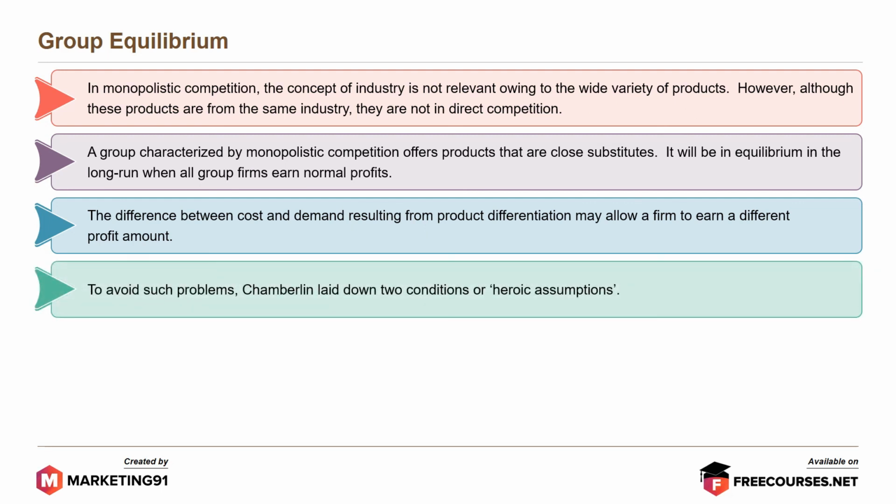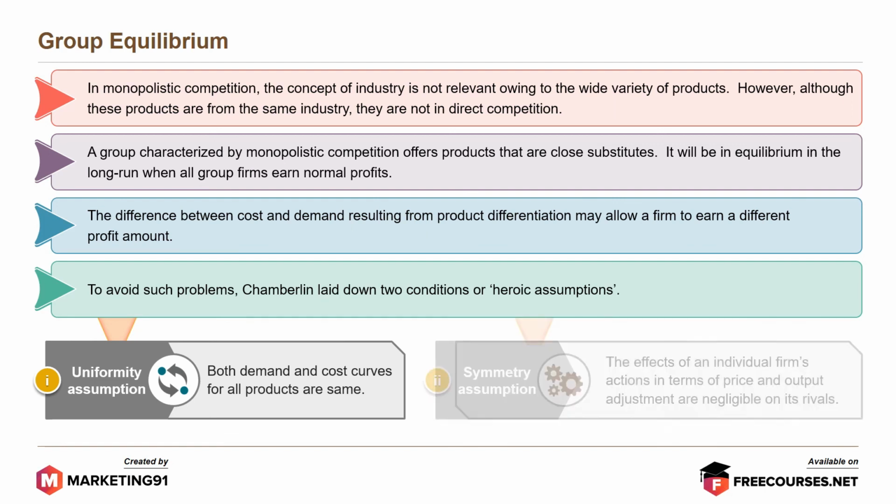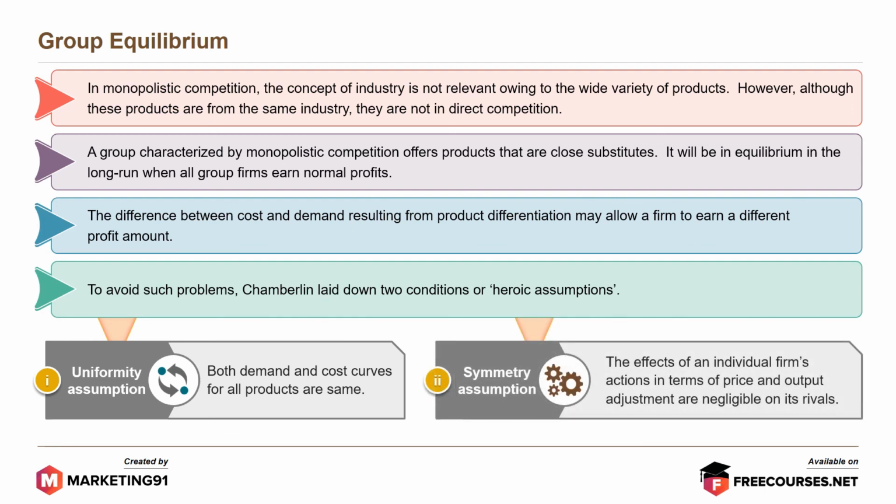To avoid such problems, Chamberlin laid down two conditions of heroic assumptions. First, uniformity assumption, that is, both demand and cost curves for all products are the same. And second, symmetry assumption, wherein the effects of an individual firm's action in terms of price and output adjustment are negligible on its rivals.